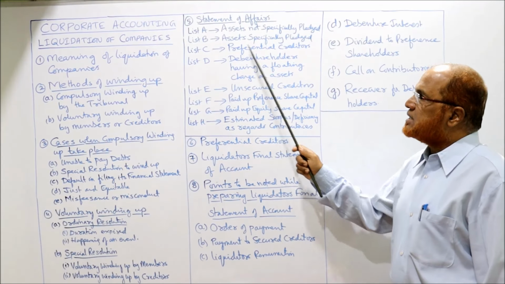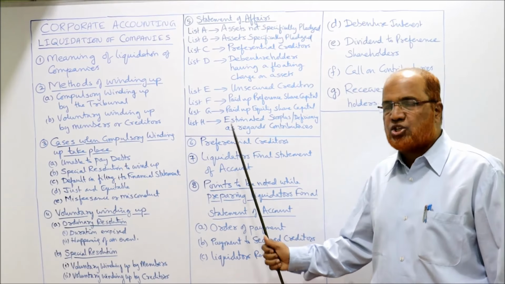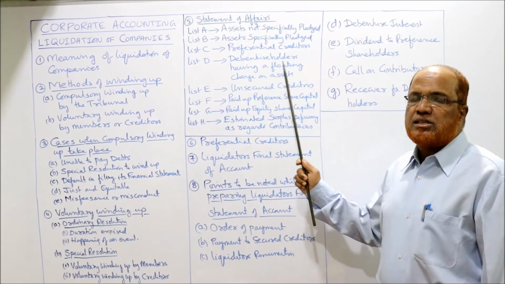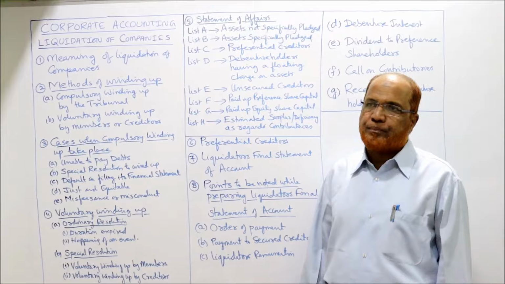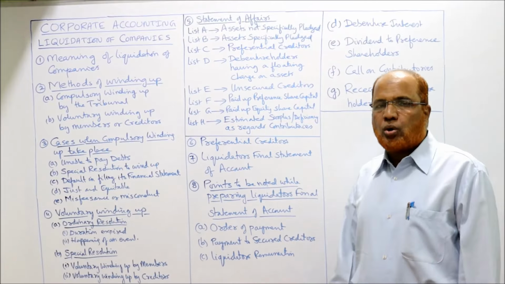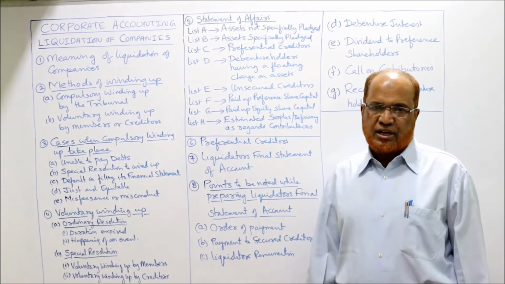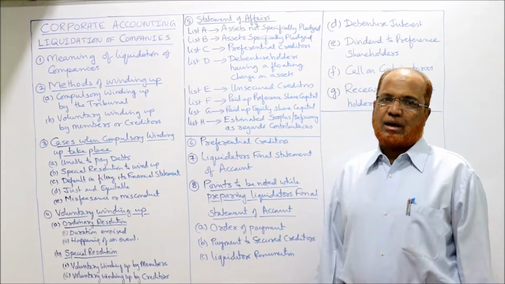List B. List C are preferential creditors. I'll explain you after completing this H what are preferential creditors. Then list D, debenture holders having a floating charge on all the assets of the company. List E, unsecured creditors. List F, paid up preference share capital. List G, paid up equity share capital.